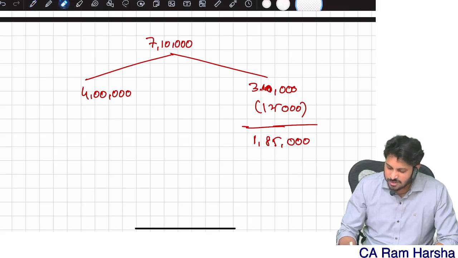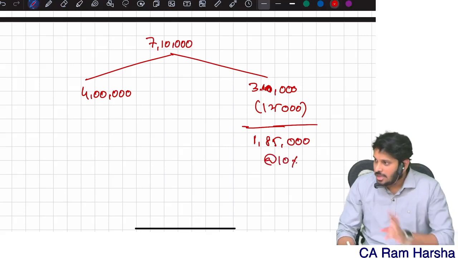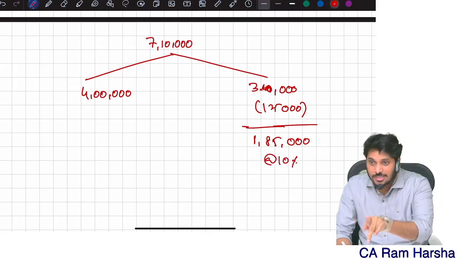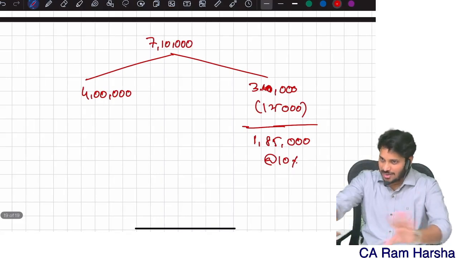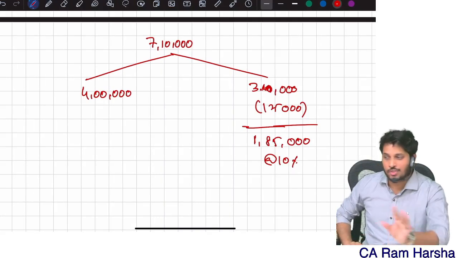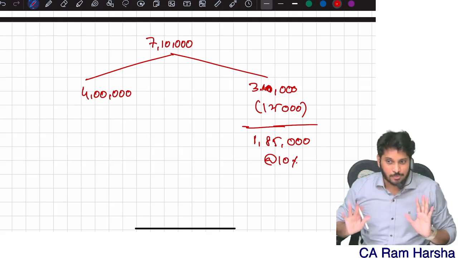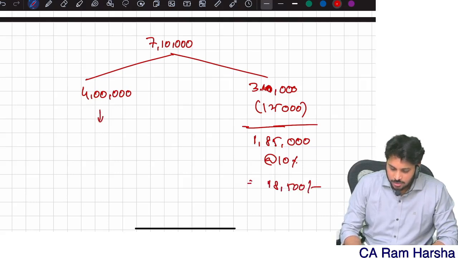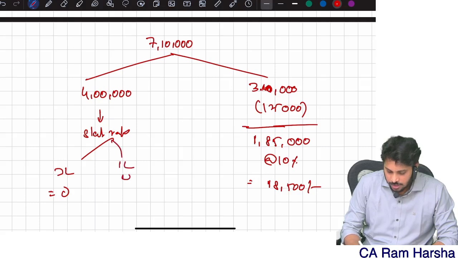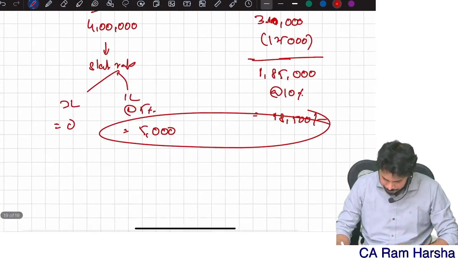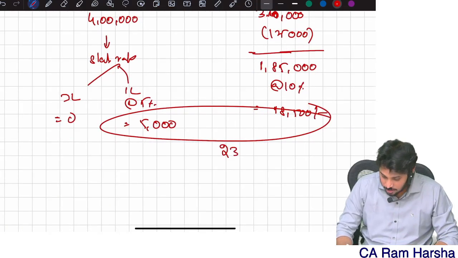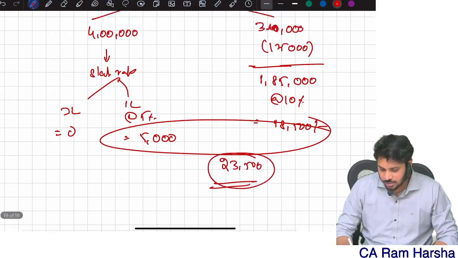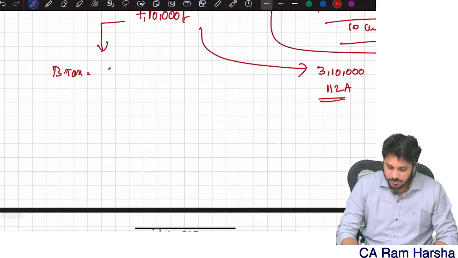For convenience, let us assume 10%, as the capital gain was earned before 23rd July in the same year 2024-25, so the rate is 10% for computation convenience. That gives 18,500. On the normal income, slab rate up to 3 lakhs is 0, and the remaining 1 lakh is taxable at 5%, which is 5,000. Total tax is 23,500.